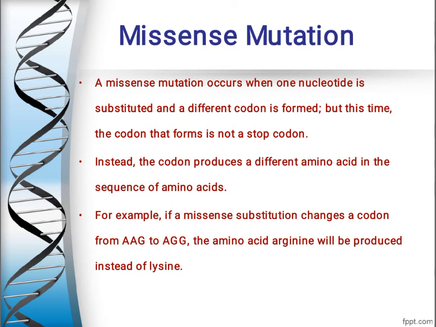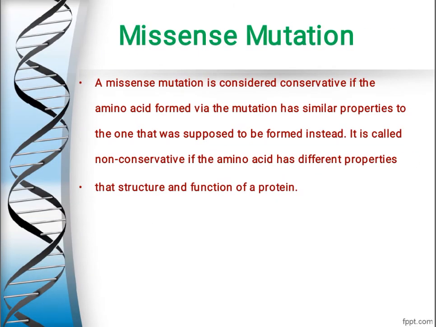The amino acid arginine will be produced instead of lysine, but the process will continue. It will not stop, because in missense mutation, if substitution is there, then it will form a different amino acid. It will not stop the process of protein synthesis by forming a stop codon. So this is how we can explain missense mutation.